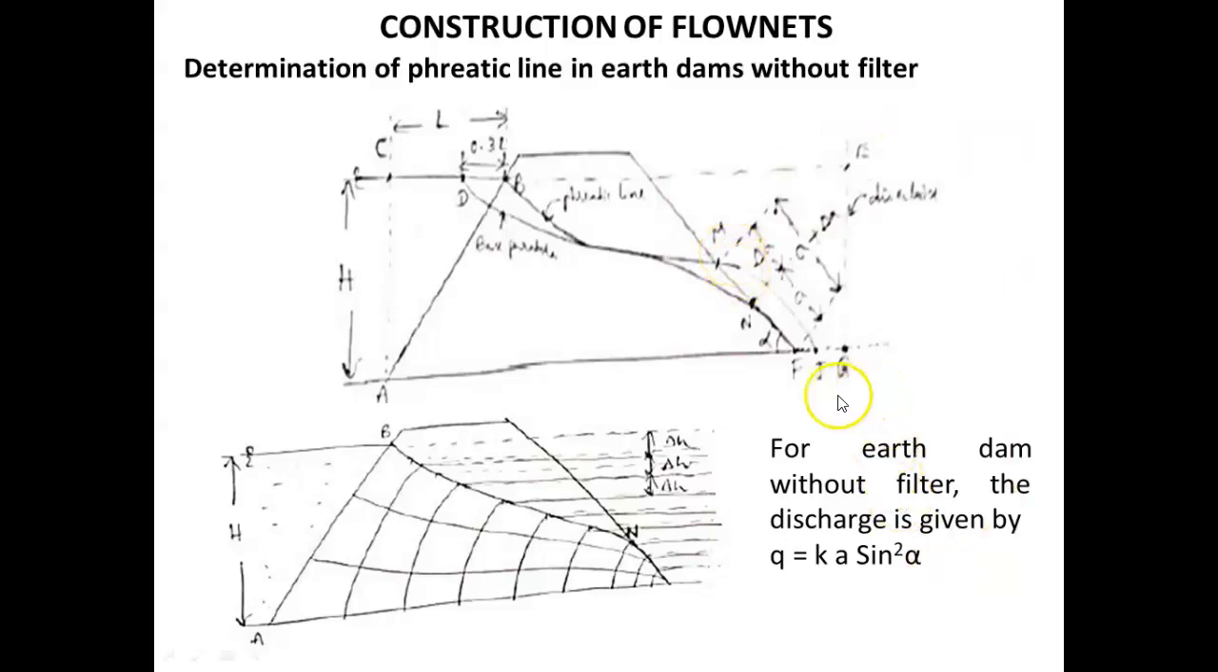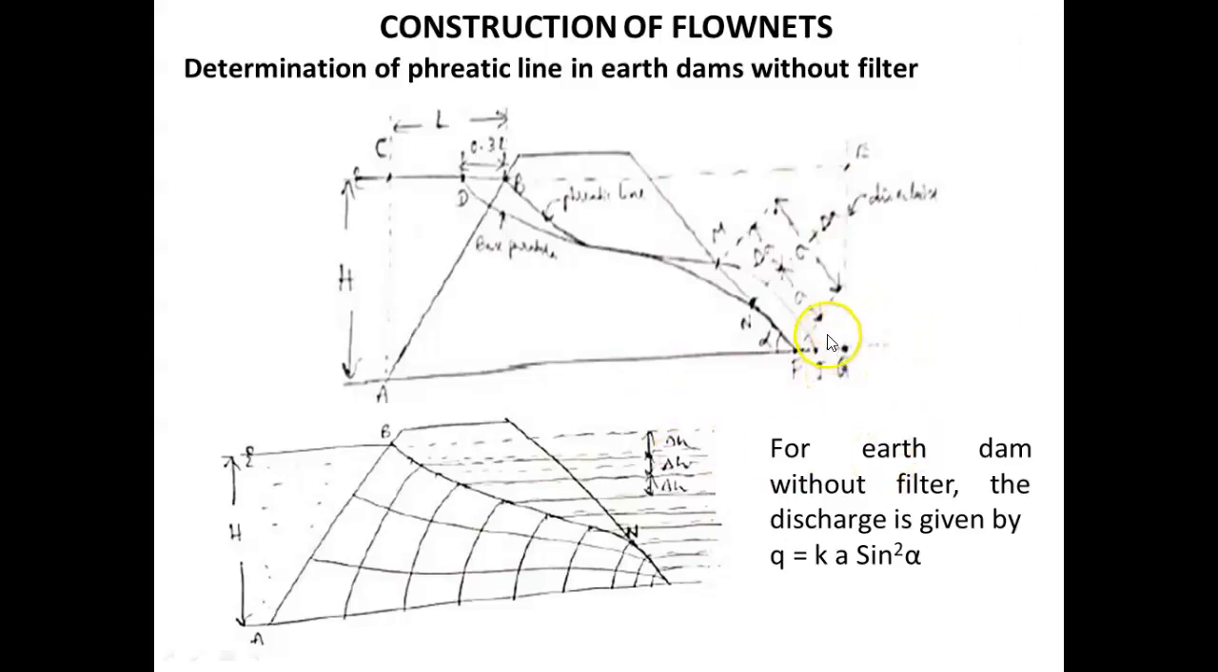So this is called NF, the discharge phase. So how to locate the point N? To locate the point N, a procedure is given by Casagrande. Casagrande gave the values of delta A by A plus delta A.